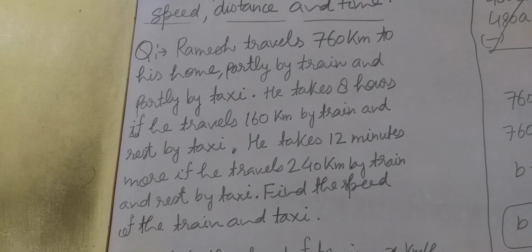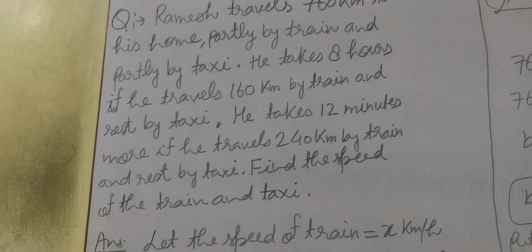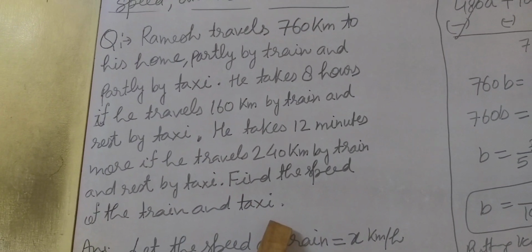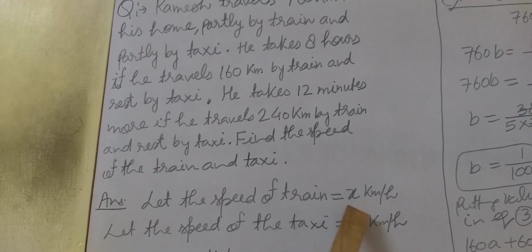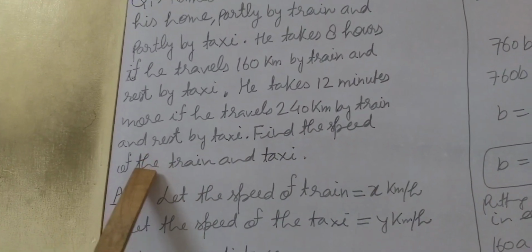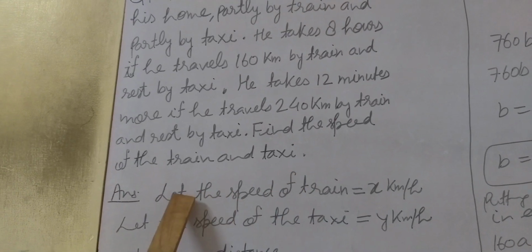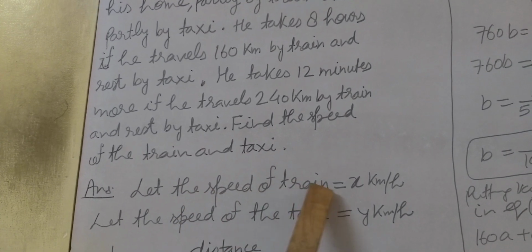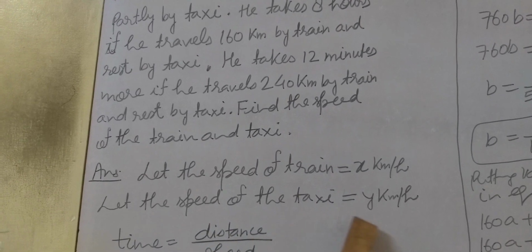Okay students, so these are speed and distance questions. We have to find the speed of the train and taxi. So let the speed of the train equal x kilometer per hour, because the question is asking about the speed of the train and the taxi. That's why we suppose the speed of the train equals x kilometer per hour and let the speed of the taxi equal y kilometer per hour.